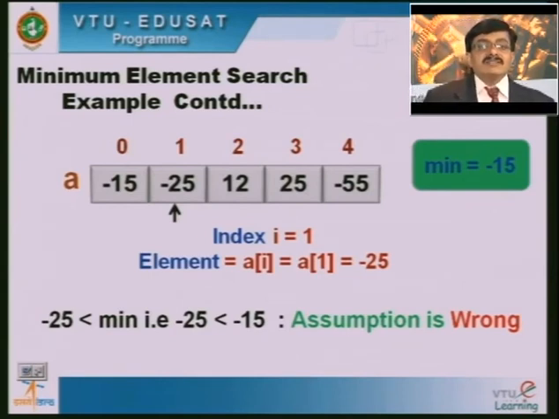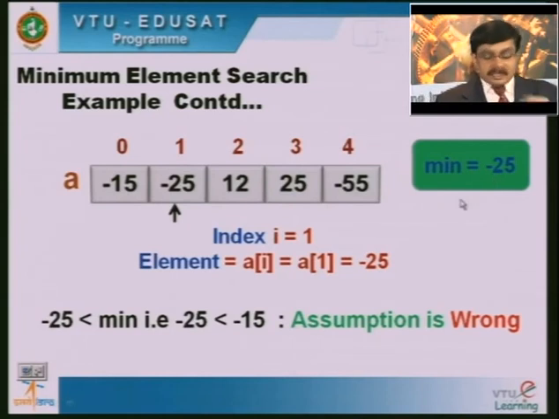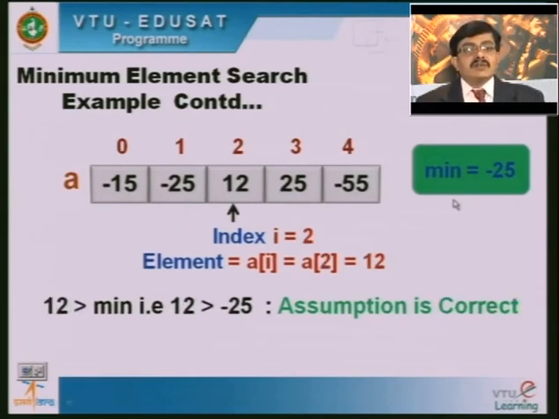So I should change my assumption. The assumption is going wrong here. When I change the assumption, the minimum value should be updated to minus 25. We can see that minus 15 has changed to minus 25, so we can conclude that the assumption was wrong and we have changed the value to minus 25. In the next iteration, we will go for the next element.